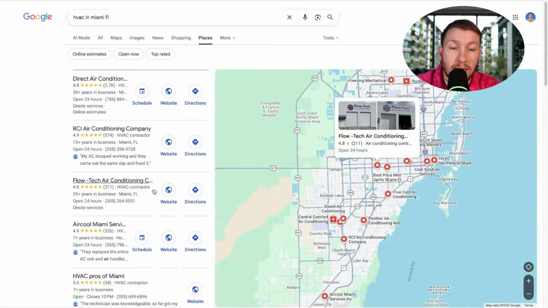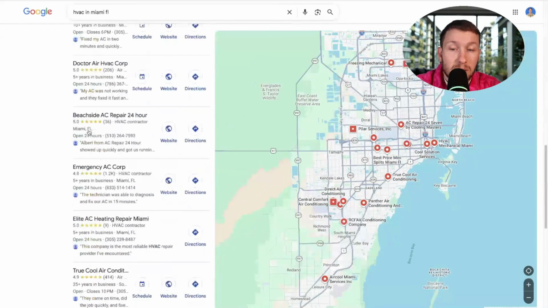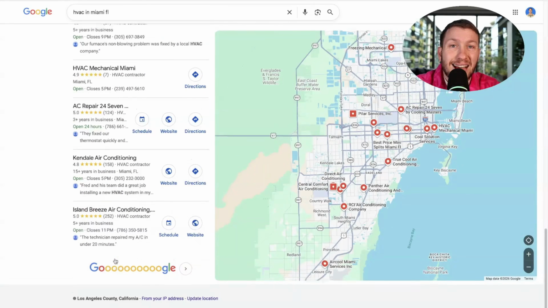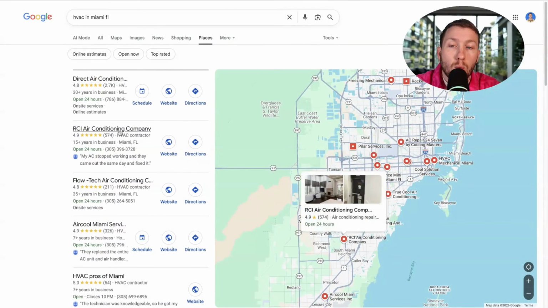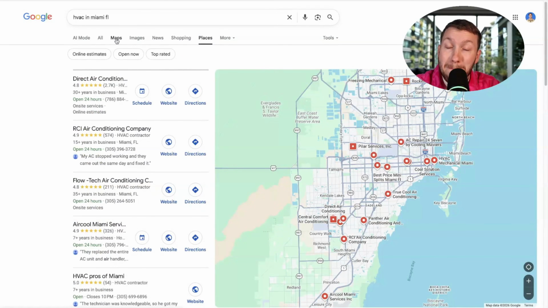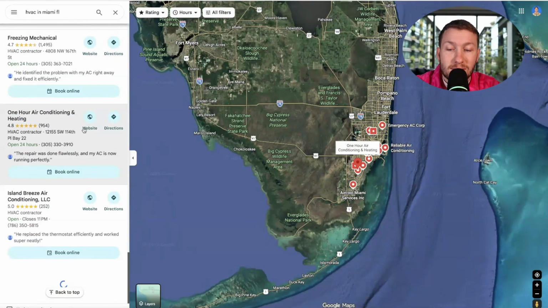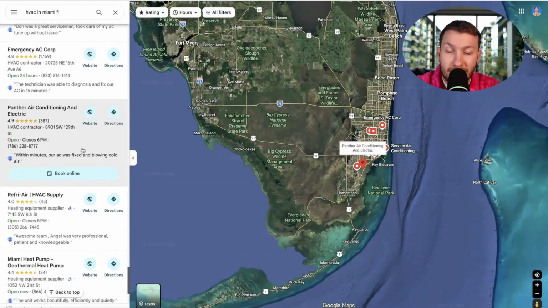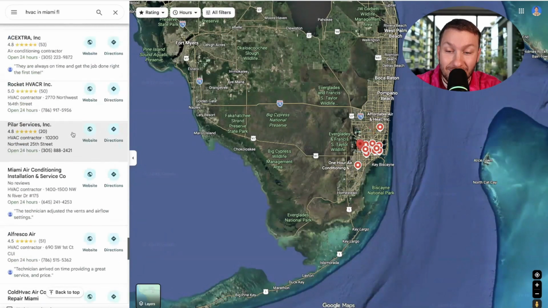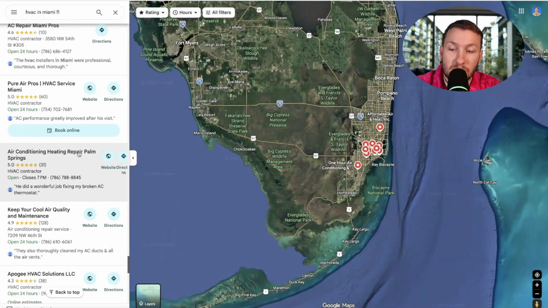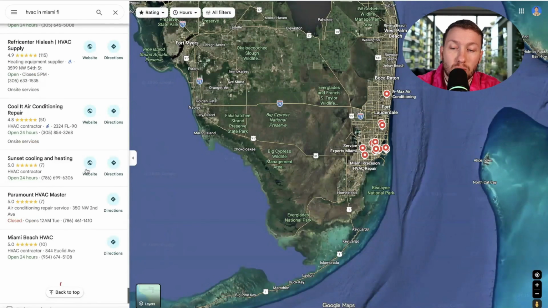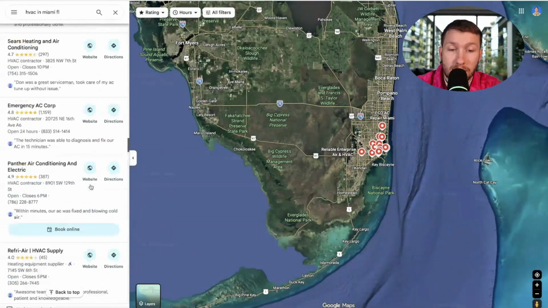But if we come right in here, you'll see something. We see the businesses, but we scroll and it stops. We don't want that. We want to go right over to Maps. This is a big little hack, guys, and click Maps, because what this does is this allows us to scroll infinitely. You see how neat a little trick? So we're going to scroll to load a bunch of these. And then what we're going to do is something really sneaky, and really awesome, to be quite frank.